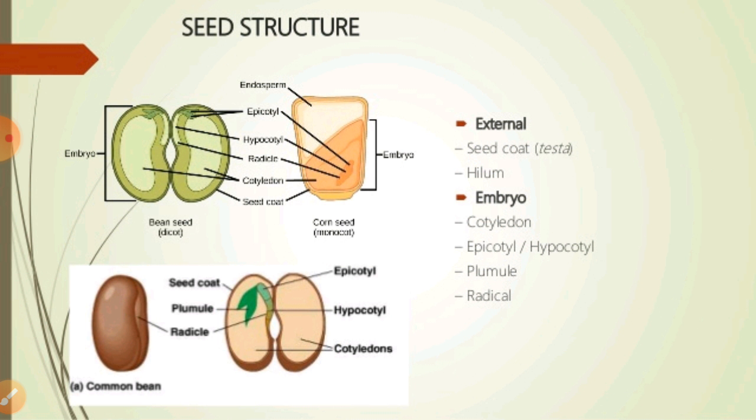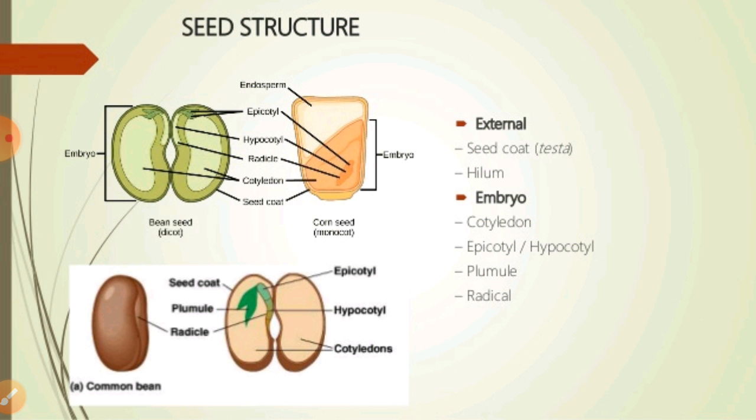We also know that the outer covering of the seed is called the seed coat. The outer hard and leathery layer of the coat is called the testa, and the inner thin membranous layer is called the tegmen, as you can see in diagram one, right?